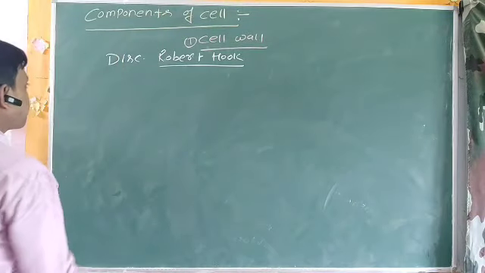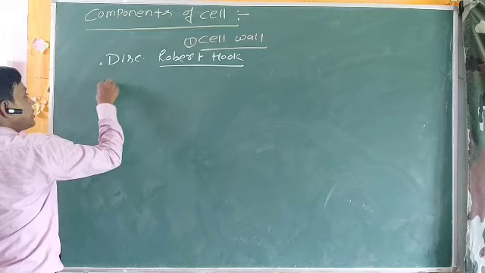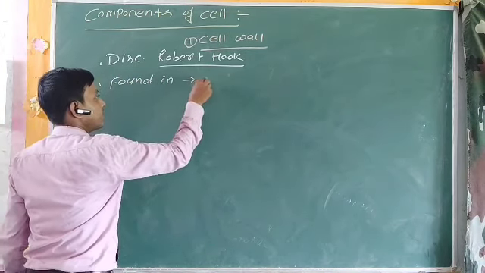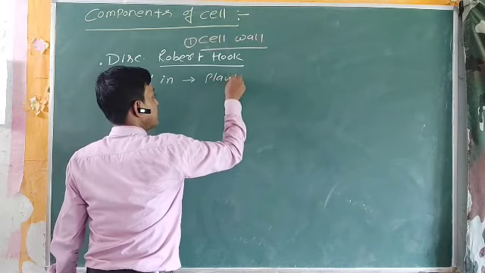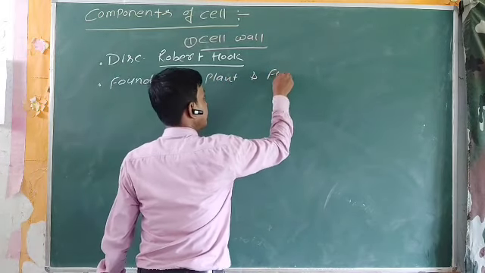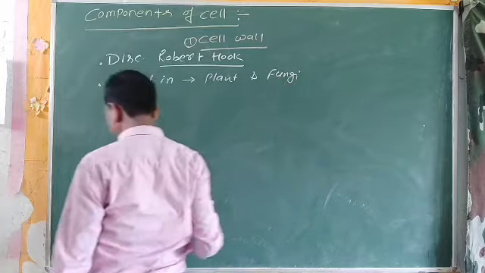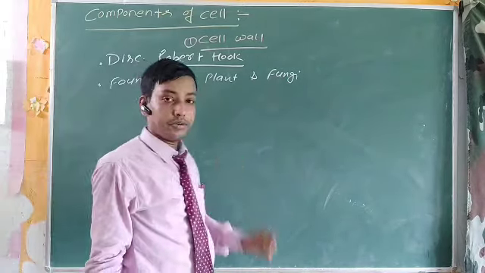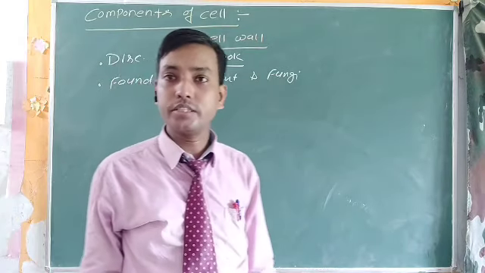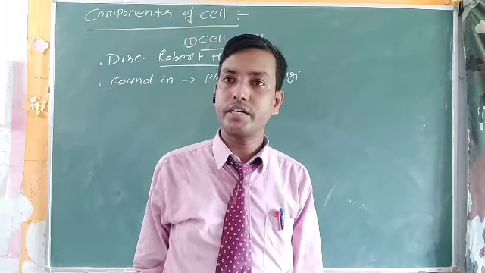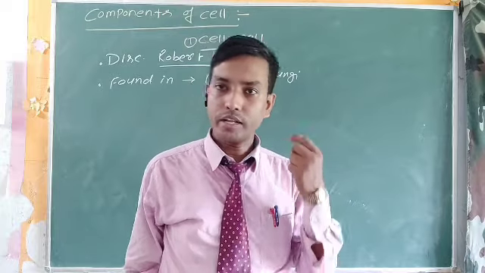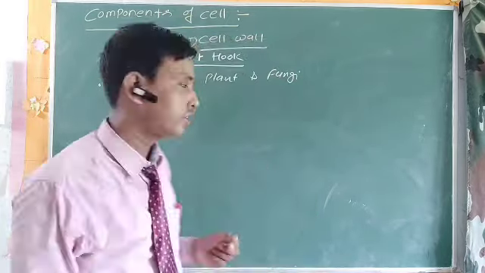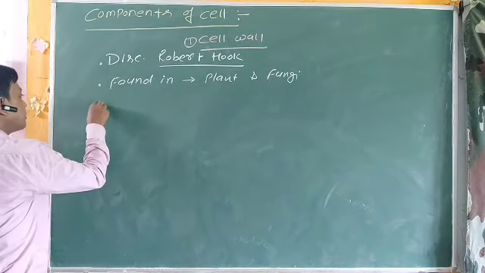Cell wall is basically found in the plants as well as the fungi. The dominant component of plant cell wall is cellulose, while the fungal cell wall is chitin. You should mind it. Now back to the next.